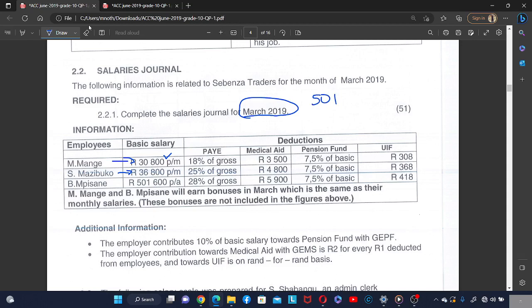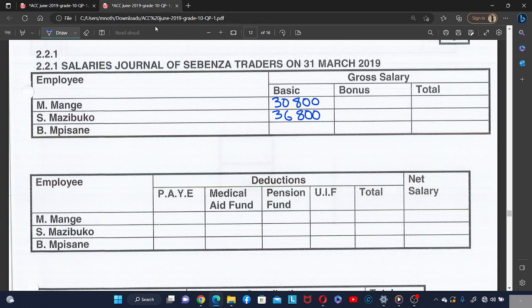But we don't want the salary of the whole year, we want the salary of only 1 month. So therefore we have to divide by 12. So we are going to get 41,800, which is the basic salary for Pisane for 1 month.